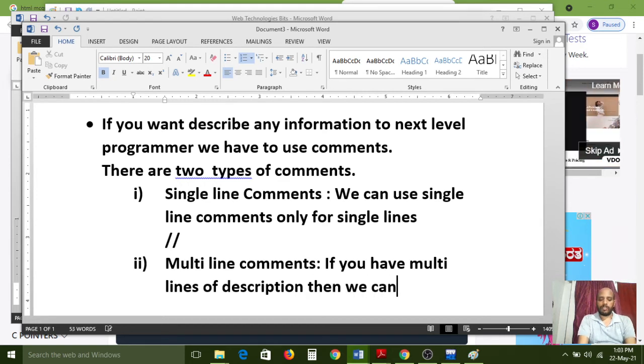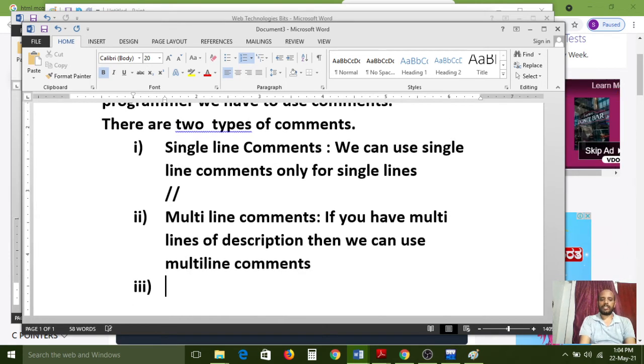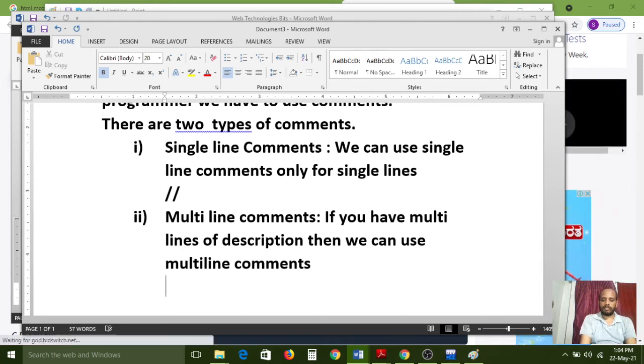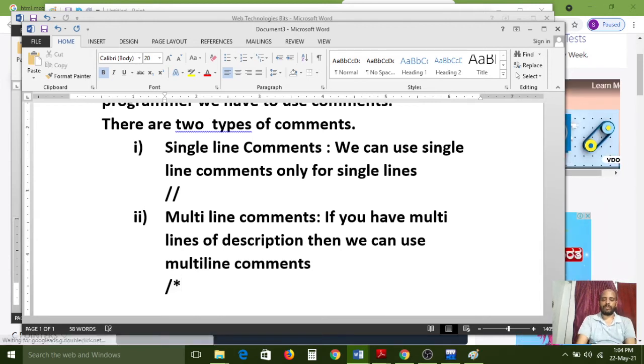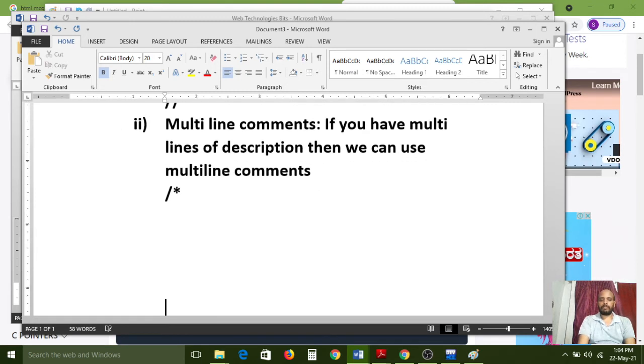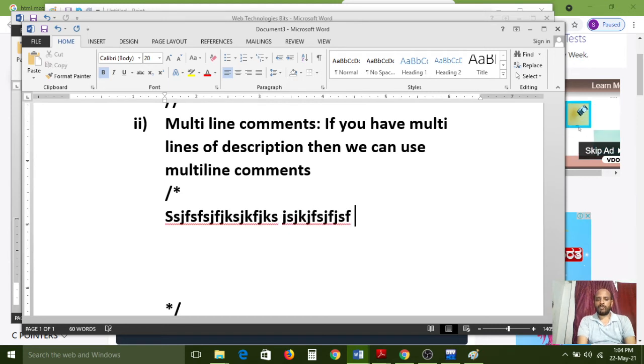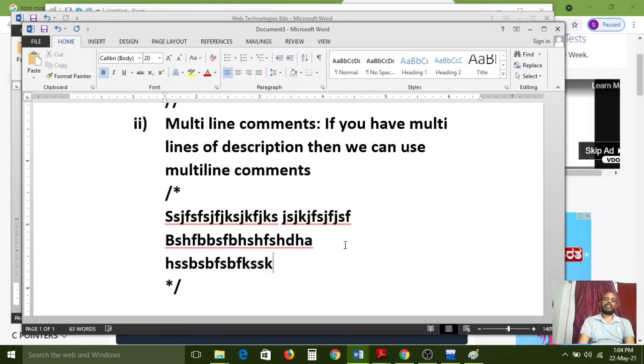then we can use multi-line comments. For that, one slash symbol, one star symbol we can use. At the end of the description, we can use one star symbol and also one slash symbol. So reversely it can be used. In between, any number of lines we can use. If you use like that, this much code completely belongs to multi-lines, because these are multi-line comments now.